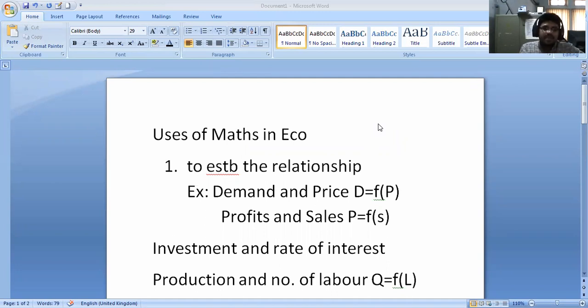It means the percentage change in price can lead to a change in demand, right? We can study whether it is price elastic or price inelastic, whether it is greater than one or less than one. We have studied these elasticities in our mathematics.